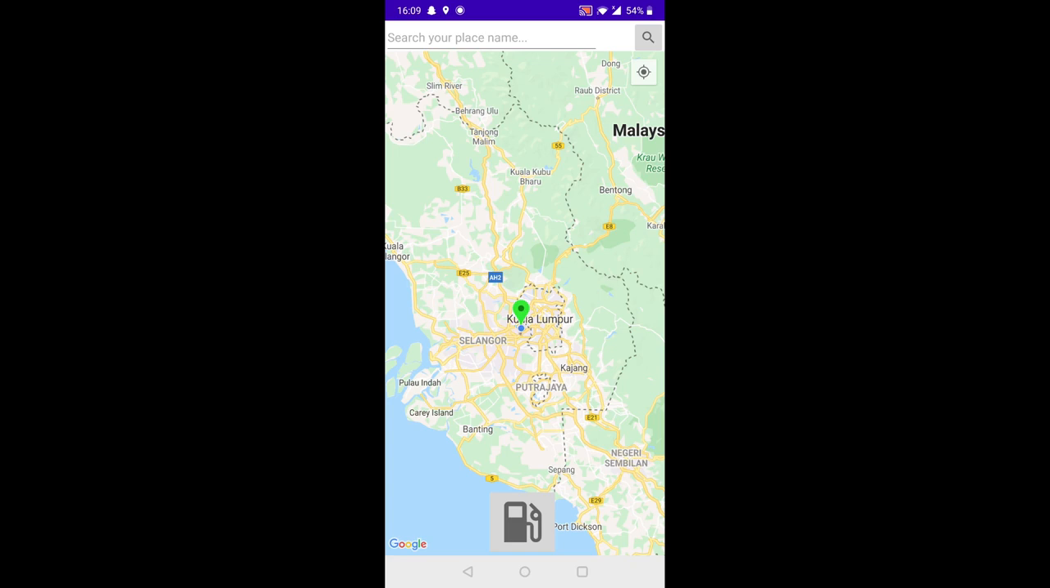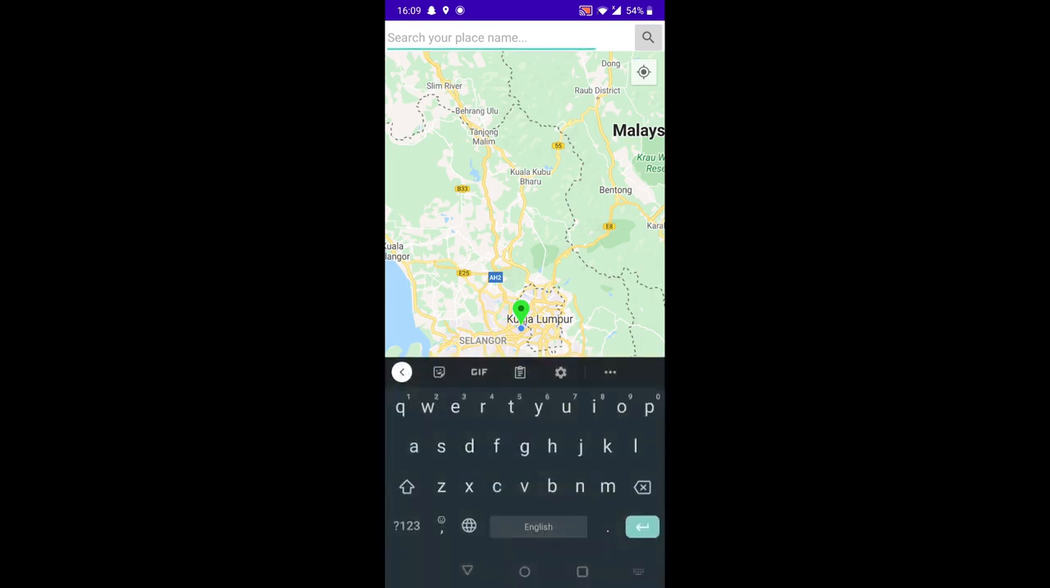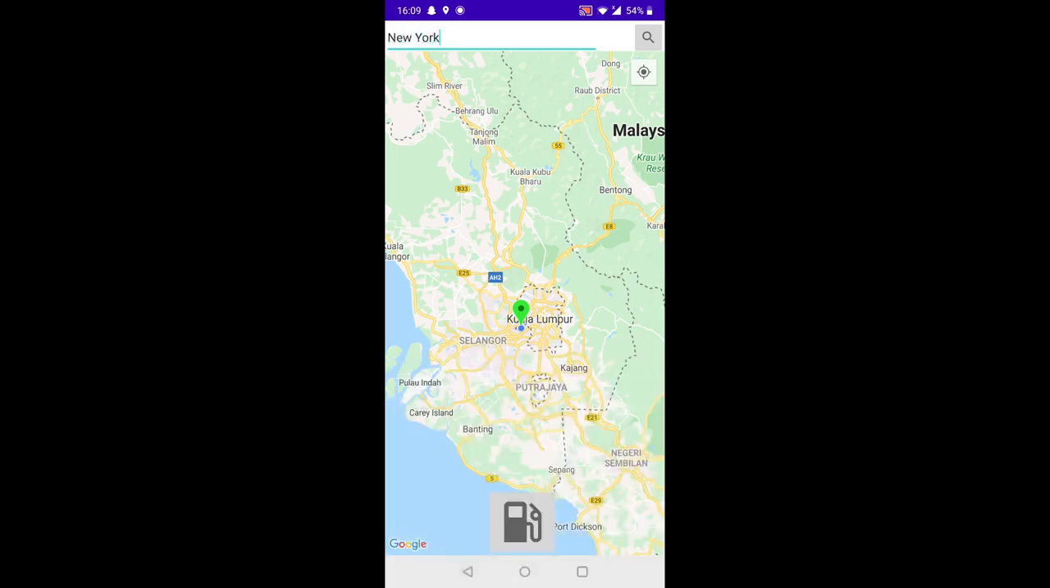So of course, users, I've implemented an additional fun feature where you can actually search a place name. Let's say I search New York, for example. New York. I click the search button on the right here.